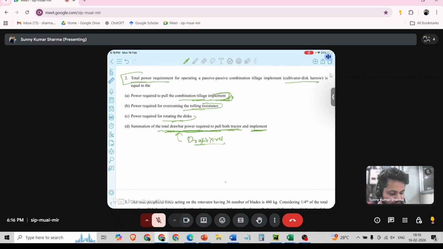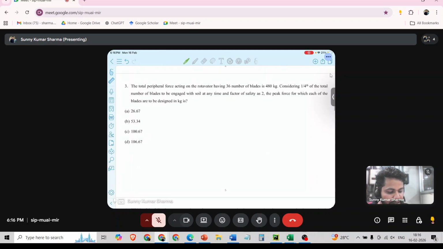Okay, coming to next question. Next question is total peripheral force acting on a rotavator having 36 number of blades is 480 kg. Considering one fourth of the total number of blades to be engaged with soil at any time and factor of safety as 2, the peak force for each of the blades to be designed in kg is. Total peripheral force is 480 kg.